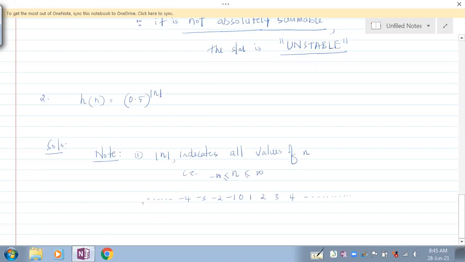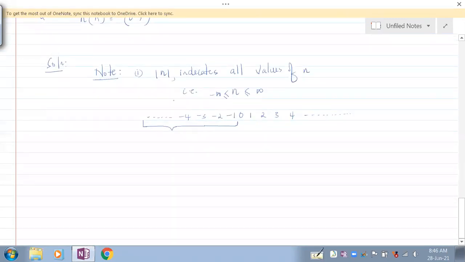Fine. Now, can you give me a unit step function which is 1 from minus infinity to minus 1? Can anybody give me that? Check that, and then you should give me another unit step function which is 1 from 0 to infinity.